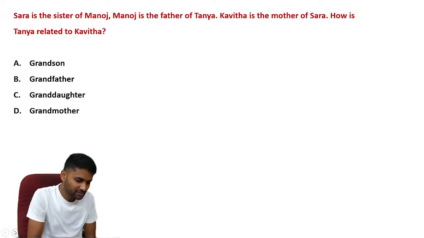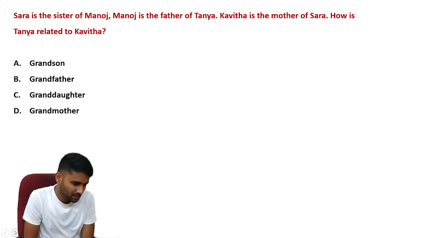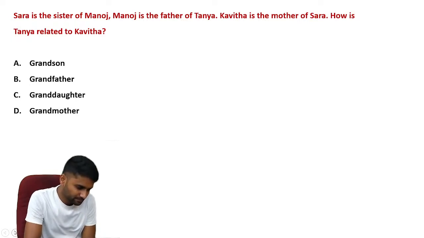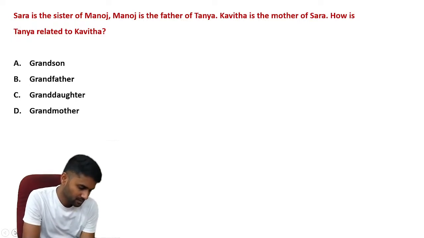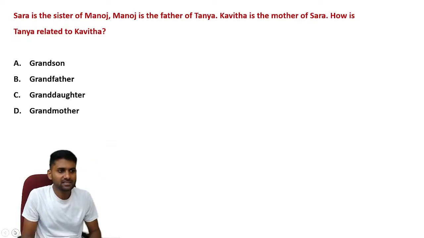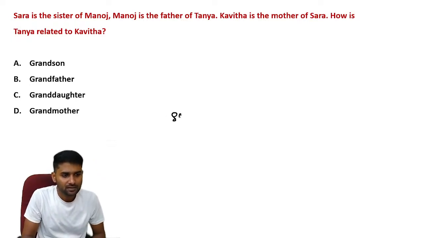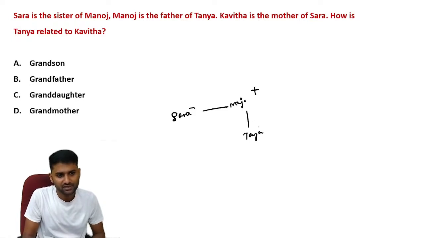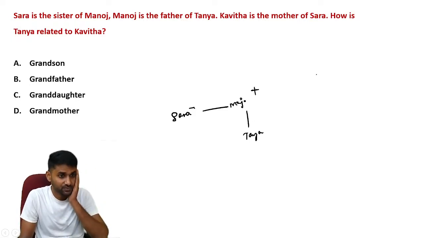Next, from the blood relation concept. Now see, Sarah is the sister of Manoj. Manoj is the father of Tanya. Let's use the gender indication: male is positive, female is negative.